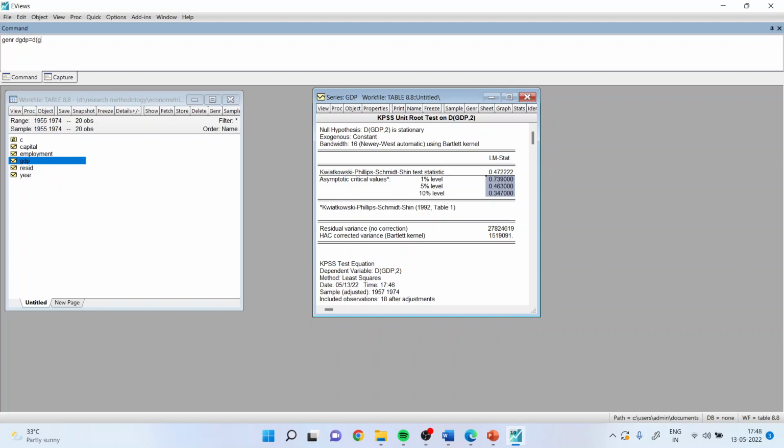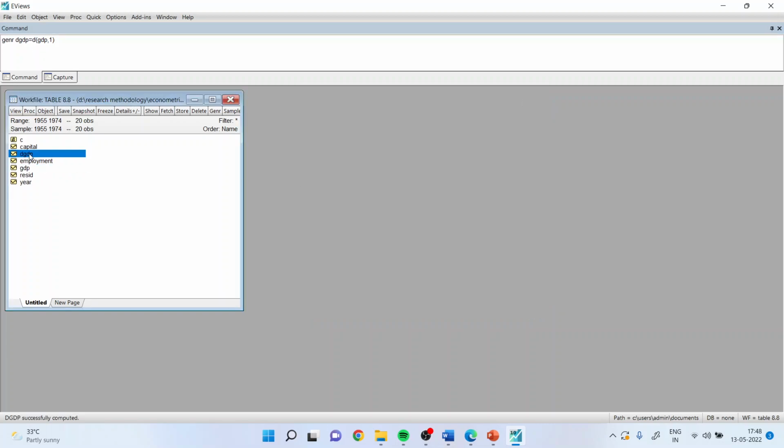So I'll say dgdp, difference of 1. You can see the series of first difference has been generated. Similarly, I can generate the series of second difference. Generate ddgdp, d(gdp, 2). Enter. I'll get ddgdp.